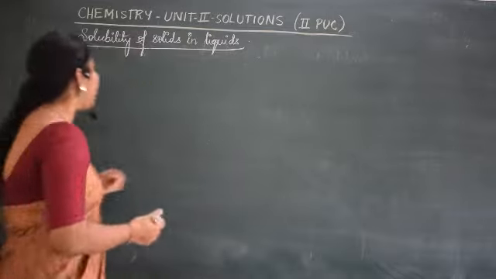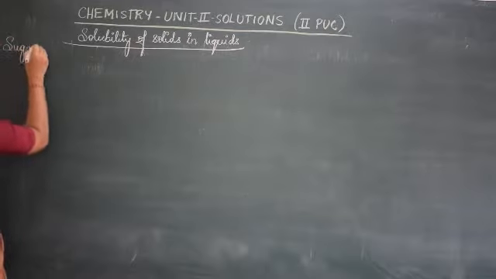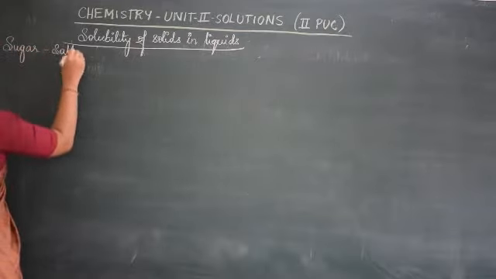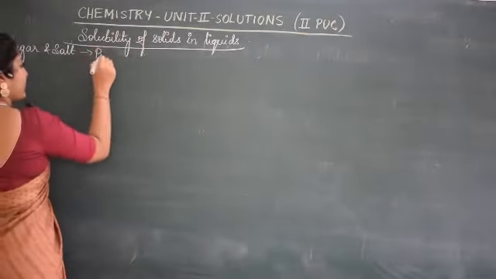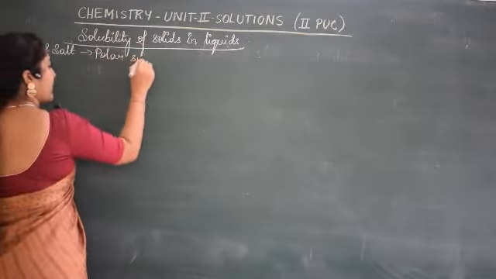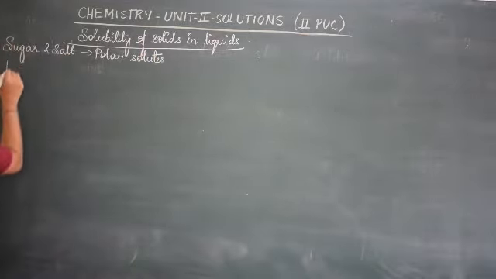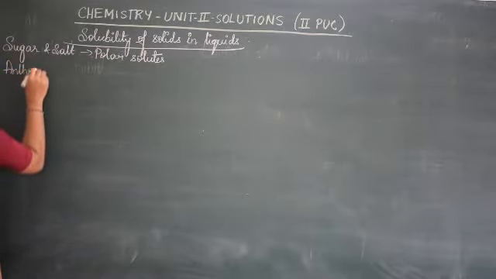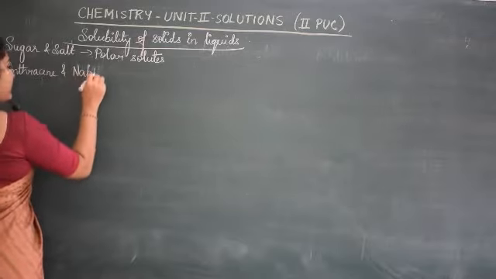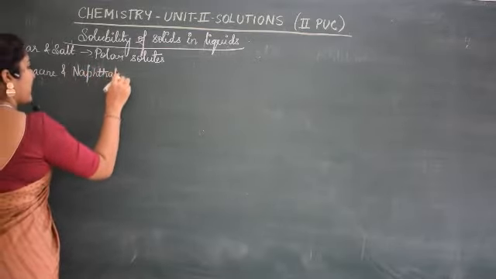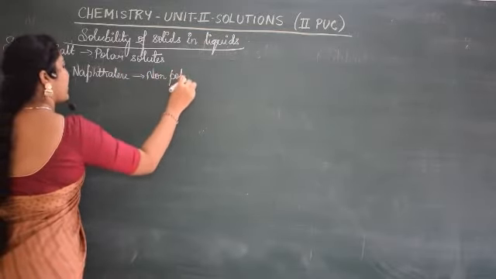and then you try to add it in non-polar solvent, it doesn't get dissolved there. Whereas say naphthalene and anthracene, so which I was speaking, sugar and salt, they are polar solutes. Polar means you know which has a positive and negative end. Whereas anthracene and naphthalene, these are non-polar in nature.